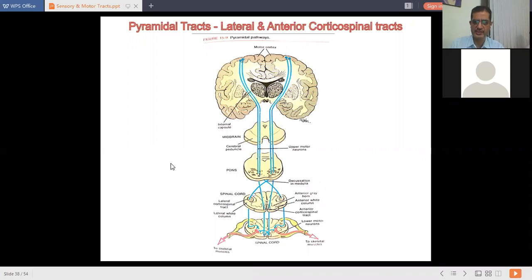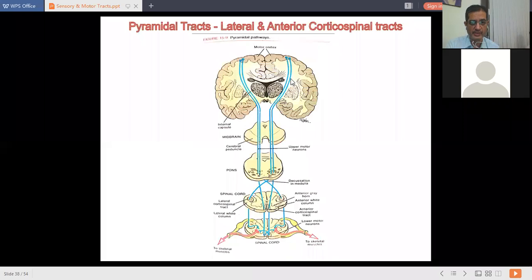Upper motor neuron starts from cerebral cortex. It runs downwards from internal capsule. It runs downwards from midbrain, then pons, then medulla oblongata. When the upper motor neuron of lateral and anterior corticospinal tract reaches the medulla oblongata, what happens?